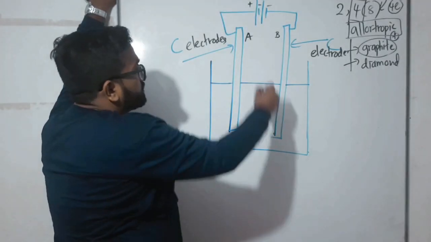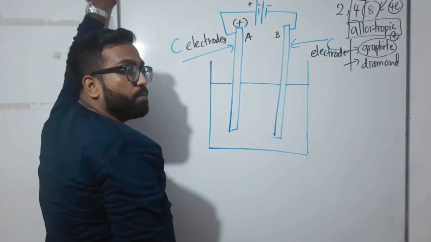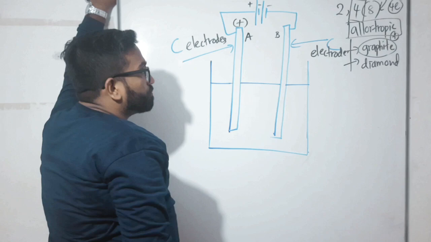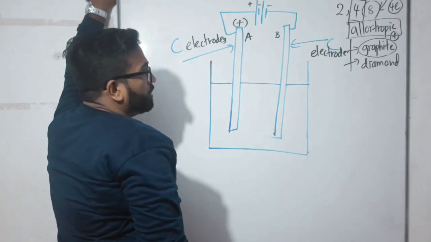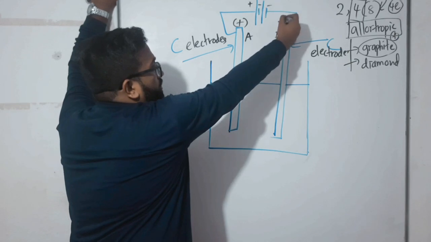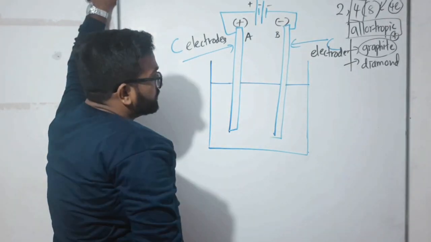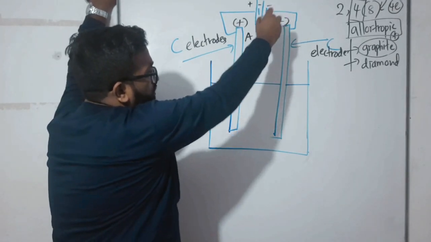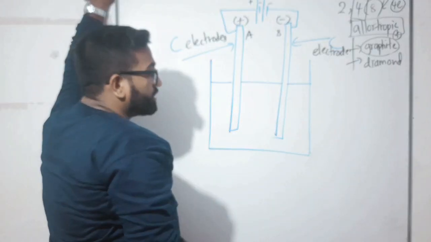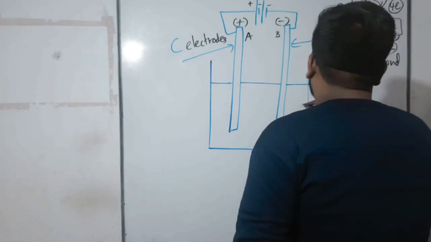So that's why this A1 automatically becomes the positive carbon rod. If that is positive, the other one should definitely be negative. You can see this wire is connected to the negative terminal, so it becomes negative. That is the way we can take it: this is the positive one, this is the negative one. What is the solution?